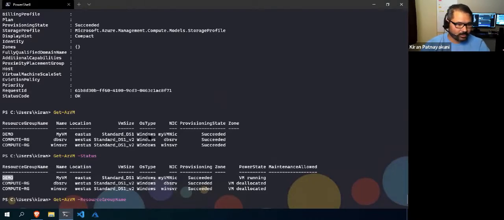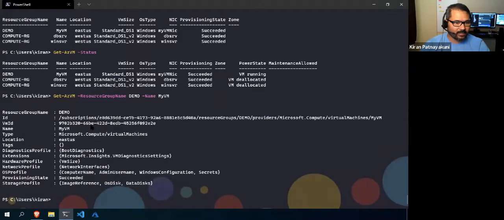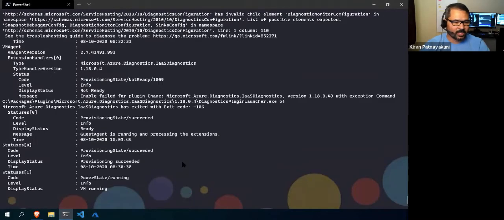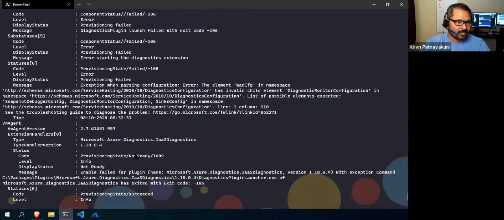Suppose I want to check the VM in the demo resource group. The name will be myVM. So if you run this, you will get the VM information.